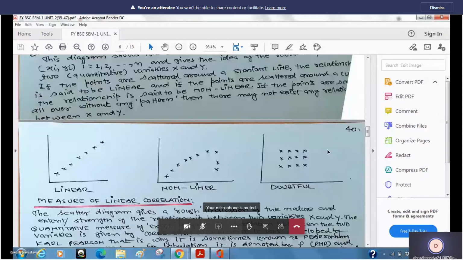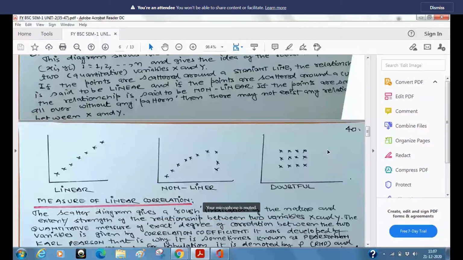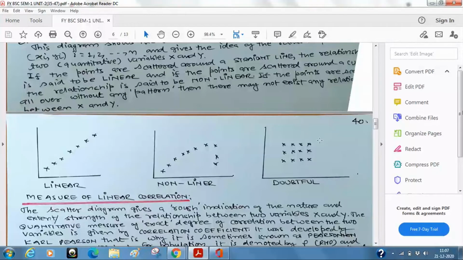Of the crosses is for 1. Then, sir, on the y-axis, how are 3 points plotted? So this is just hypothetical data. These are, sir, for doubtful ones, not linear. Doubtful means definitely.